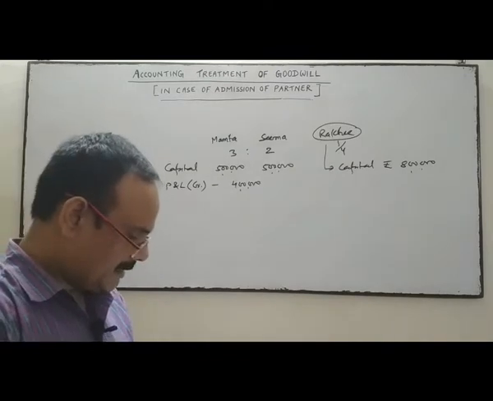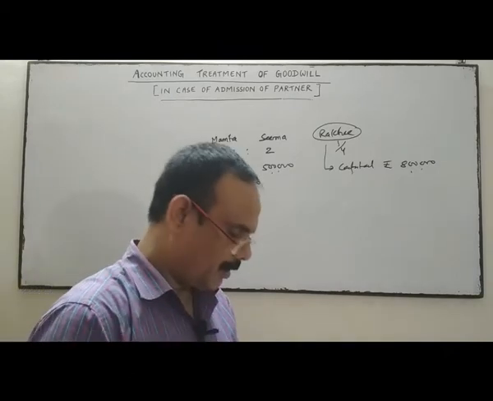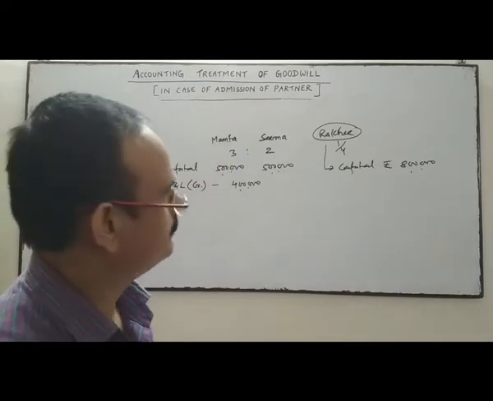Past journal entries to record the goodwill on Rakhi's admission.